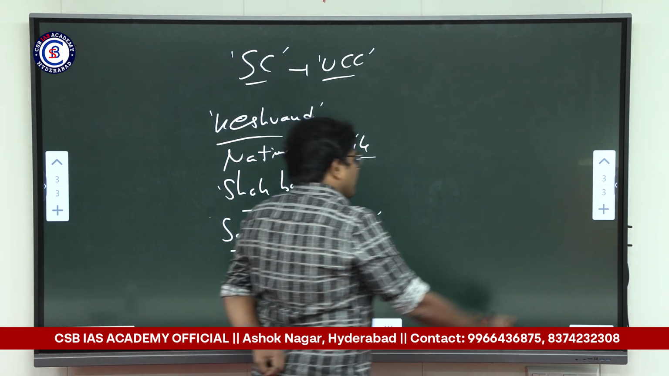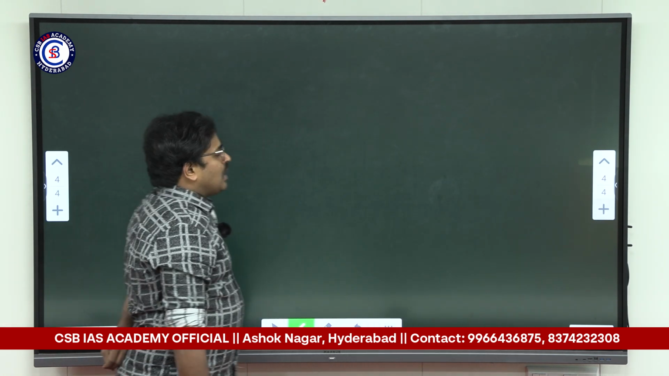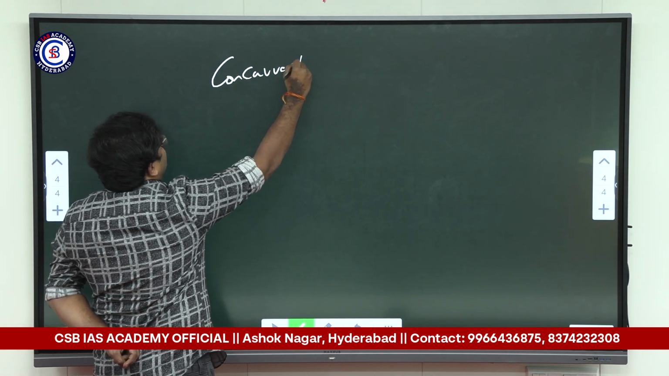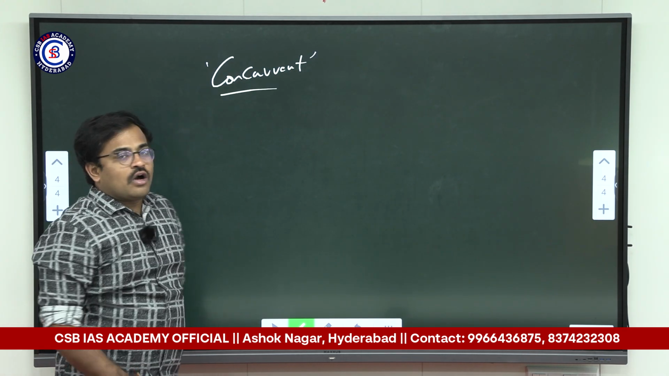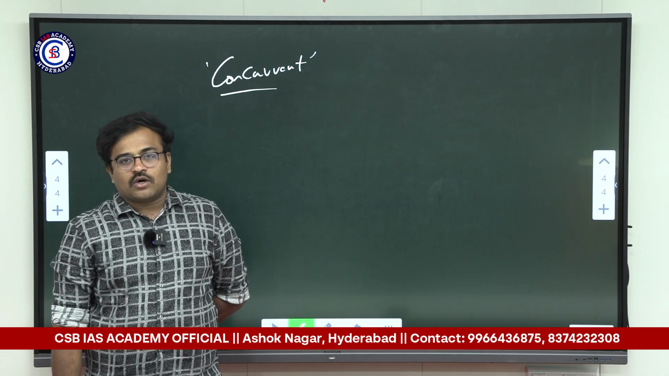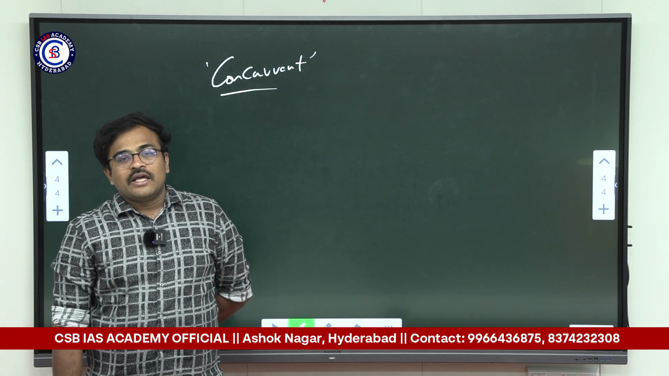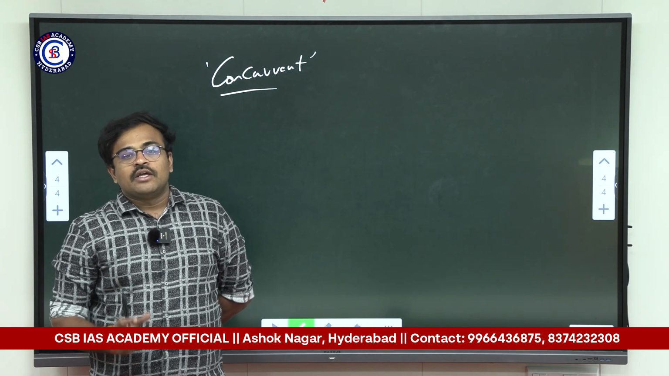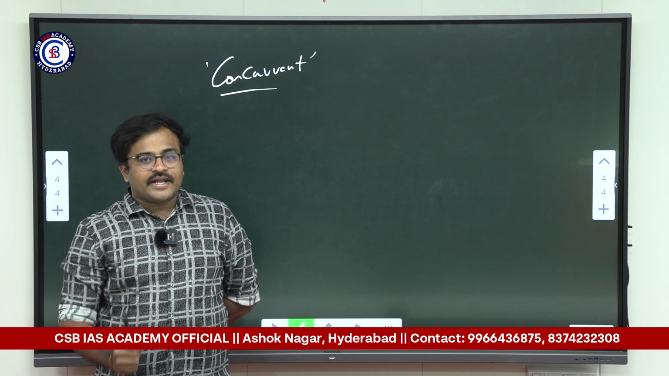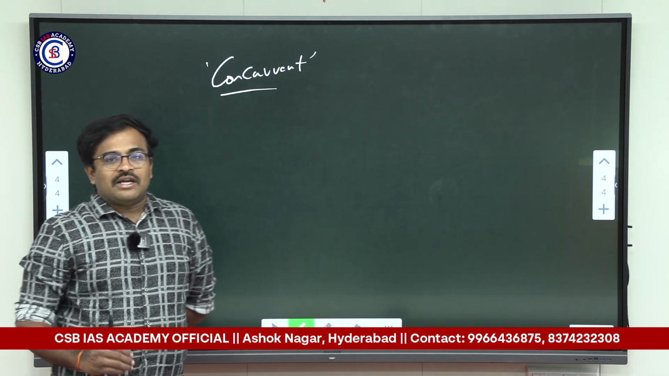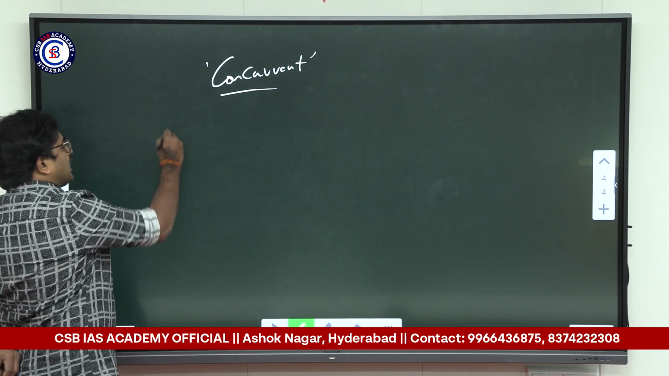And one more thing that we need to understand is that the Uniform Civil Code as an issue is part of the concurrent list of the Indian Constitution, which means that both central and state governments can pass laws in order to implement the Uniform Civil Code, because civil code as a matter is part of the concurrent list of the Indian Constitution.